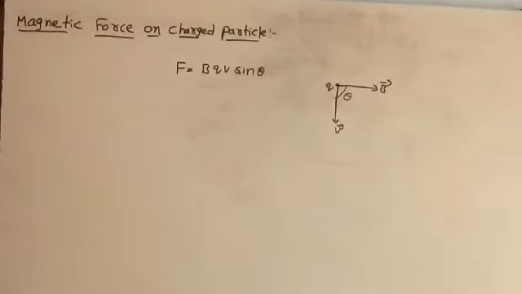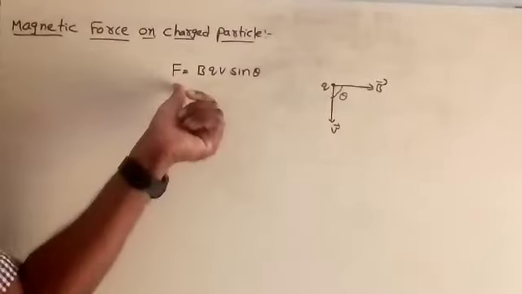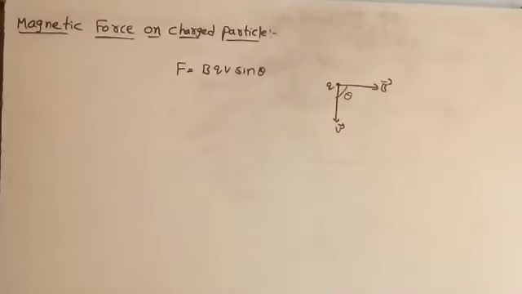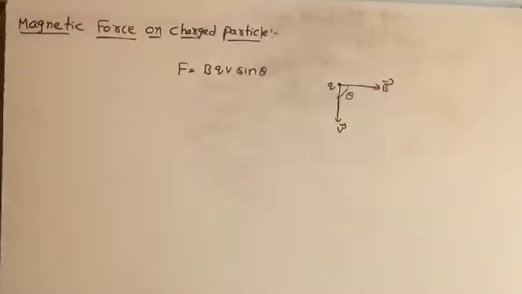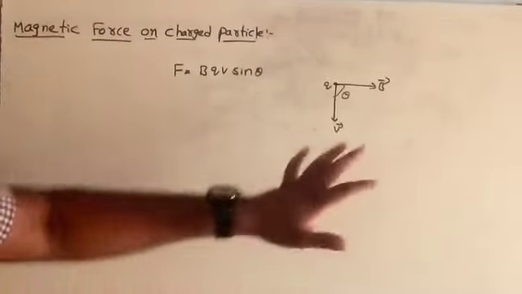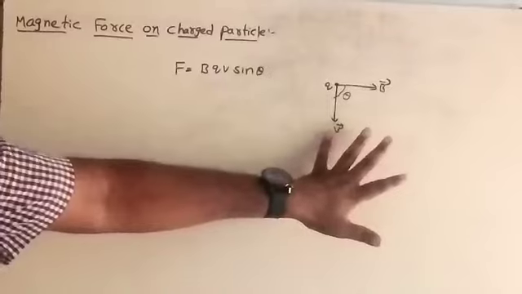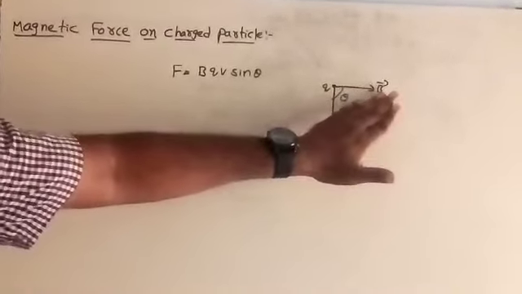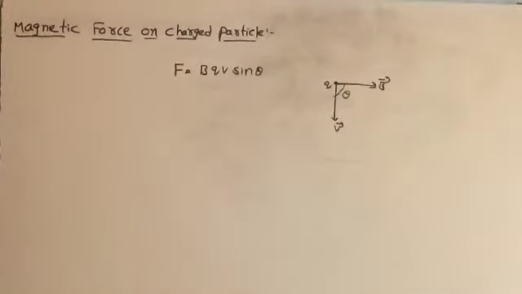Now see, here are a few cases. What are the cases? When will the particle experience the maximum force, and when will it experience the minimum force? Those conditions we have to learn. First, suppose the particle is moving with velocity V bar parallel to the direction of the magnetic field.